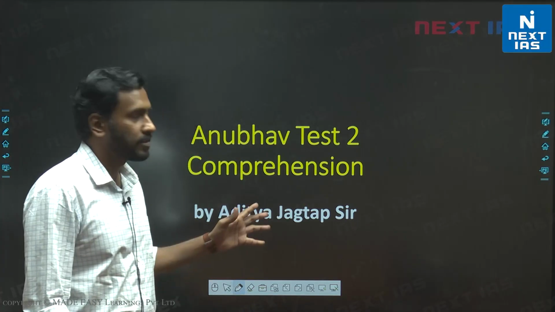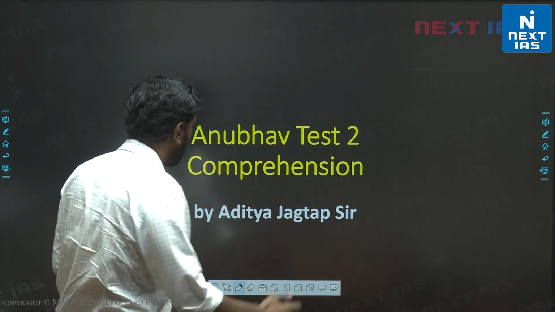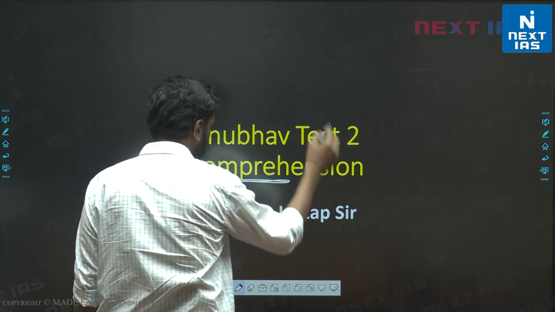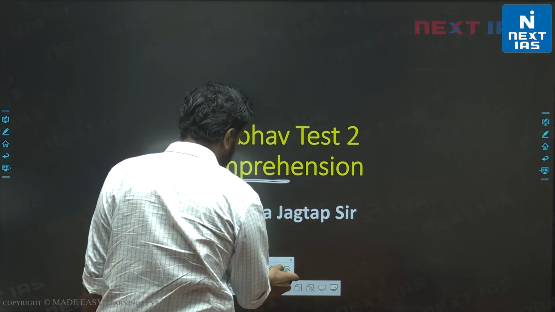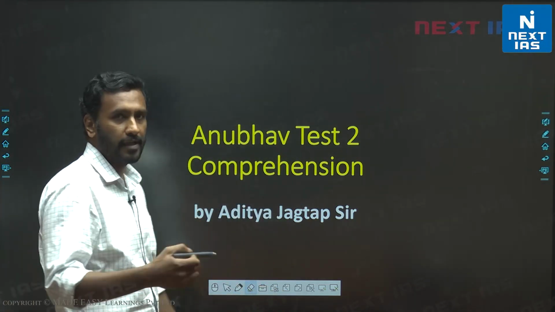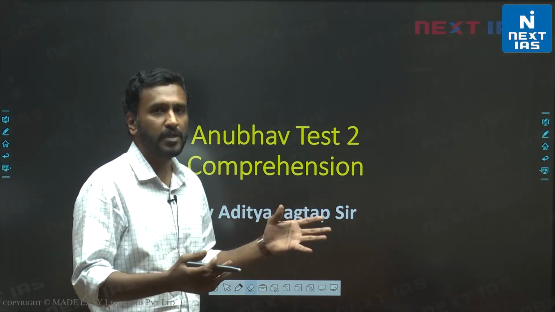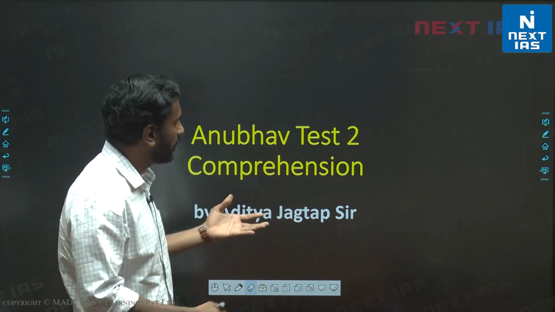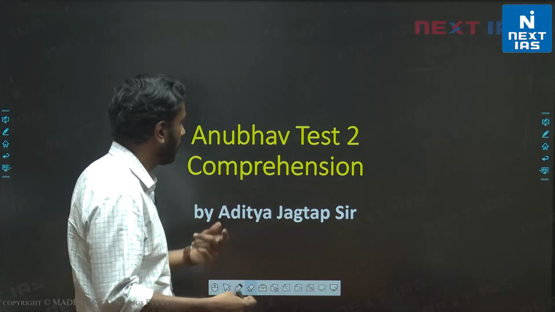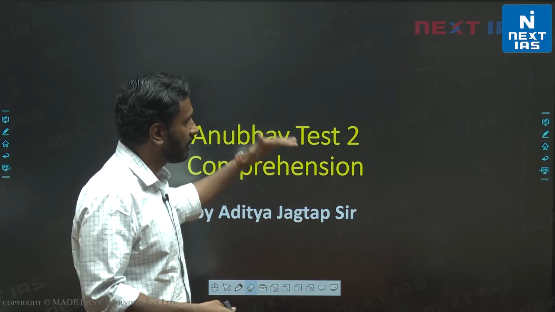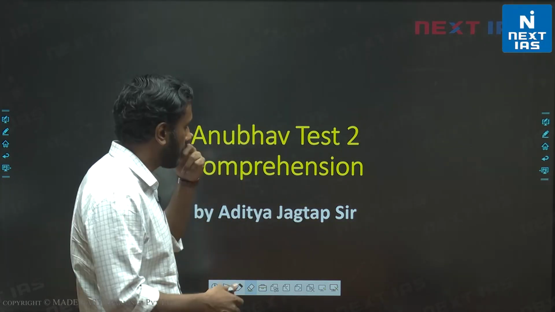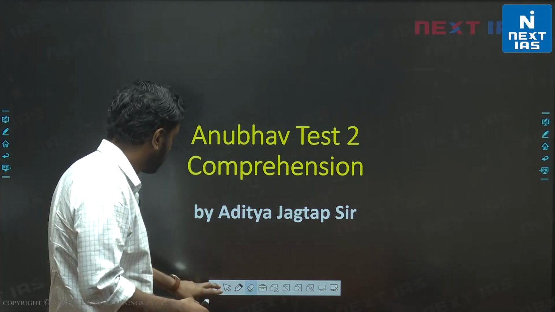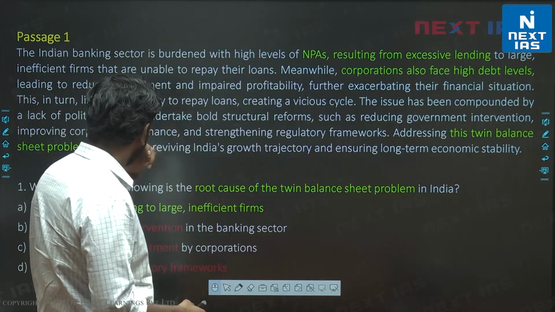Alright, so this is our discussion for our second ANUBHAV test. I'll be discussing your comprehension or verbal passages. In this paper, like the previous test, we have a mix of questions and there's a certain way to solve each question. If you maintain that way, we can score better, our accuracy can be better. So I'll briefly discuss those ways in which we can improve our accuracy, and also discuss the answer key of the test. So let's get started with the first passage.